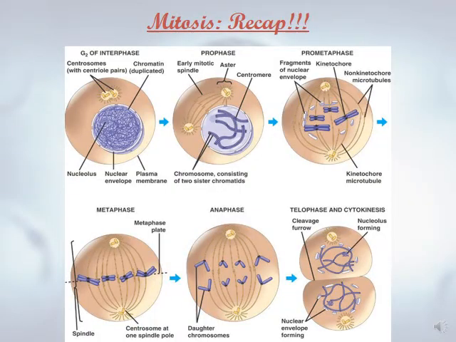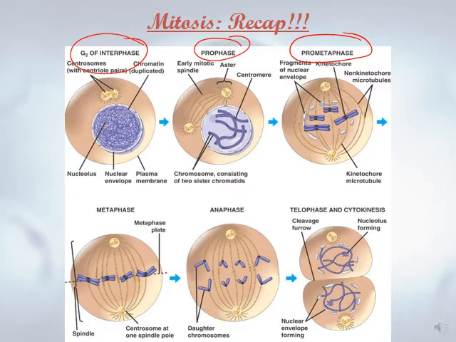Okay? Let's move now to this figure, showing the different phases of mitosis. Here, G2 of interphase, and then this is prophase, with centrosomes and spindle fibers starting to form. The chromatin condenses, so each chromosome is made up of two chromatids. This is prometaphase, or early metaphase, where the chromosomes start to move to the center of the cell, forming what's known as the equatorial plate.